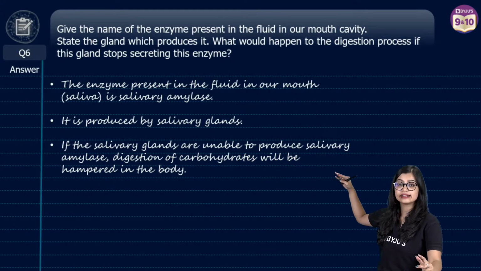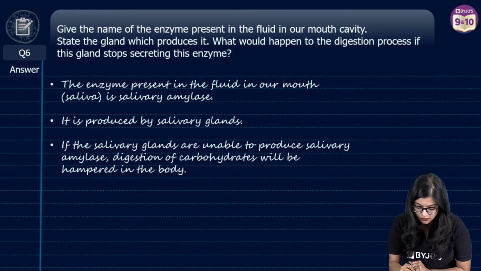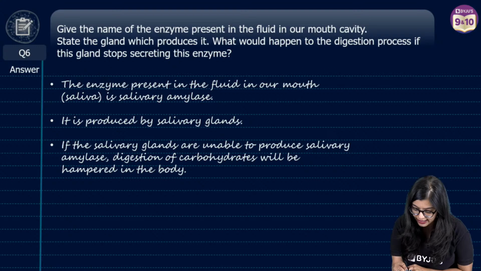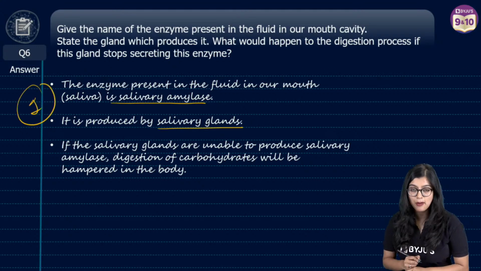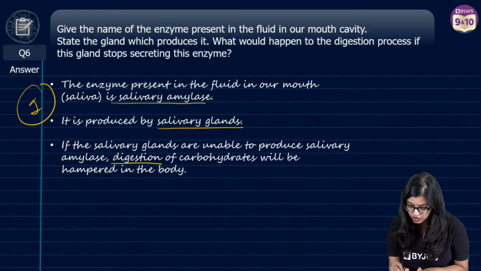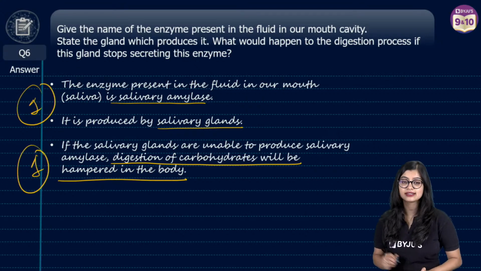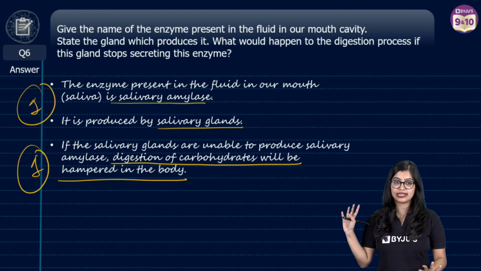So you have to write this in 3 points. Yes, 1, 2, 3. So at the first point you have to underline: salivary amylase produced by salivary glands. You will get 1 mark for this. Now, if salivary glands are unable to produce salivary amylase, digestion of carbohydrates will be hampered in the body. 1 mark for this. Total of 2 marks you will get in this manner.